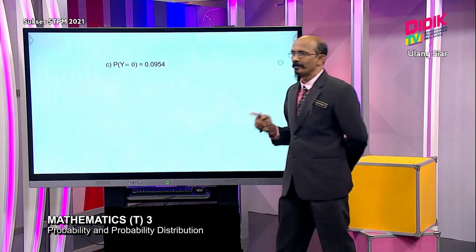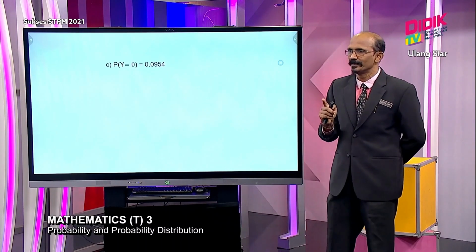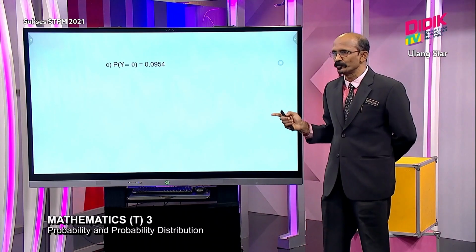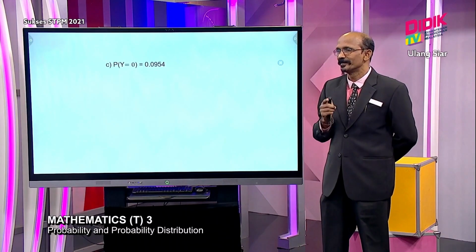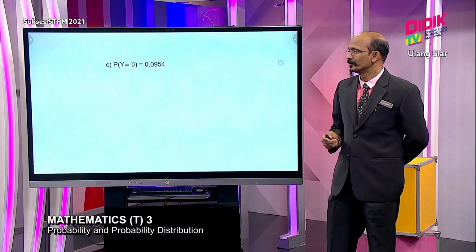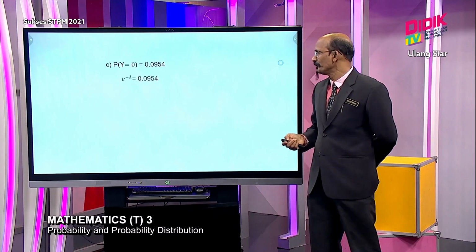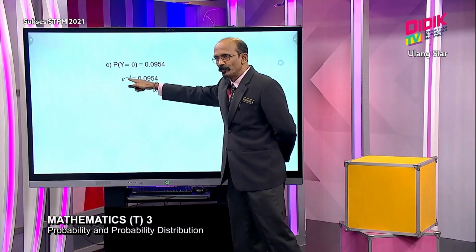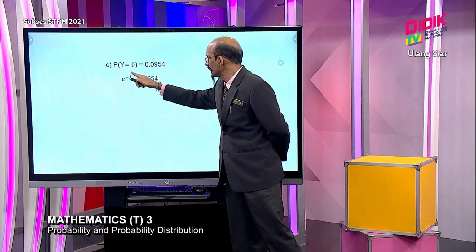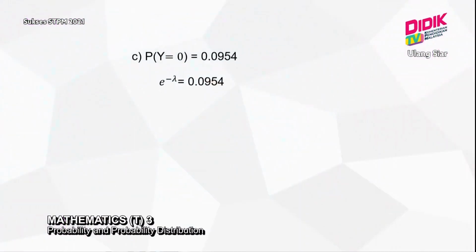They ask you to find the parameter, but students should understand what parameter means. Because this is Poisson, you need to find lambda. So we use the formula, the useful result. This is what I call the useful result. Using it, you get e to the power of negative lambda equal to this value. Then we try to solve it. We use ln.